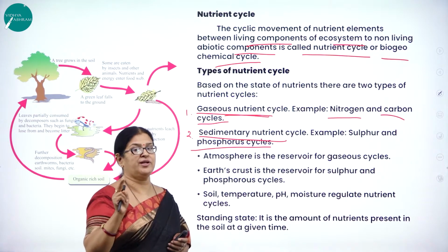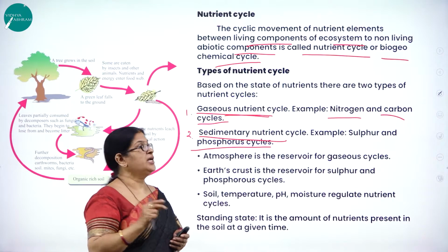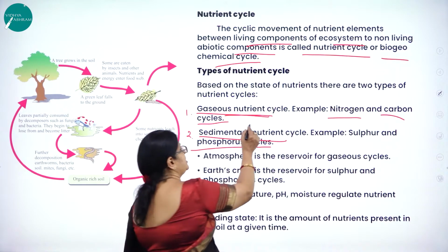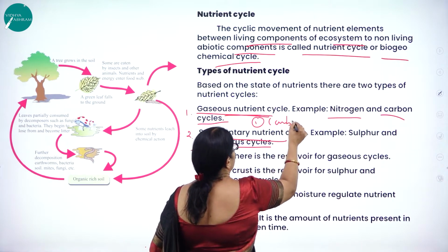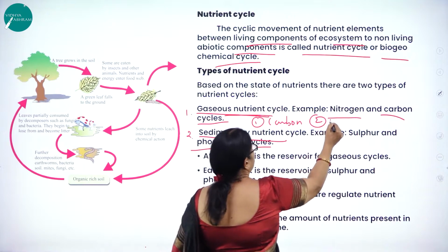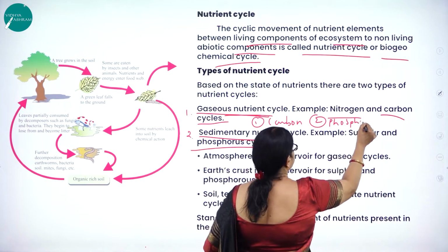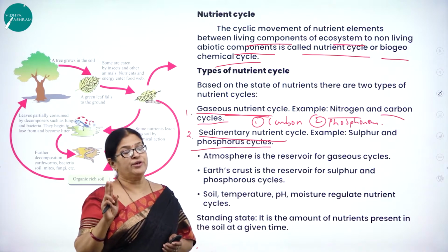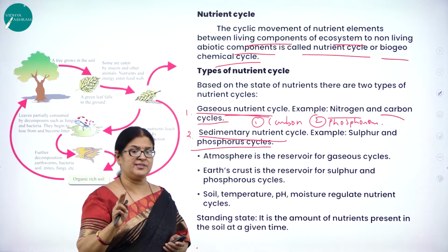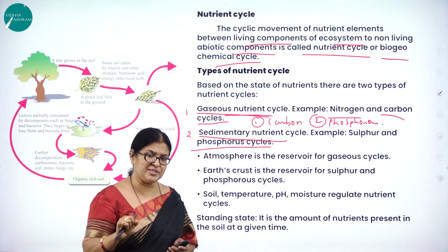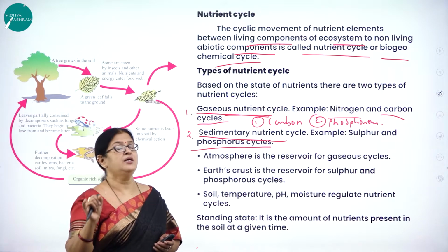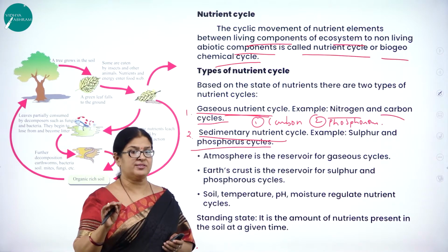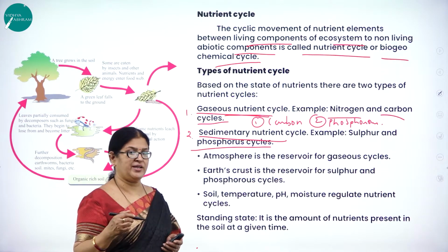So two very important cycles you are going to study in this particular concept called nutrient cycle are, one is the carbon cycle, which is a gaseous cycle, and the second one is the phosphorus cycle, which is the sedimentary cycle. So what are the two nutrient cycles that are included for your syllabus in second PUC? One is called carbon cycle, which is a gaseous nutrient cycle, and the other one is the phosphorus cycle, which is a sedimentary nutrient cycle. Now let us study one by one in detail.